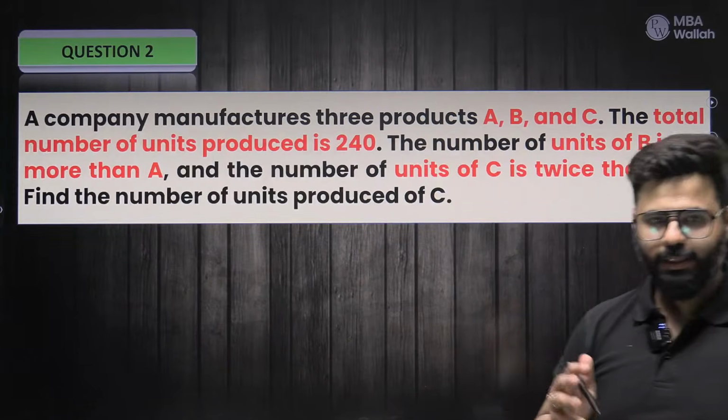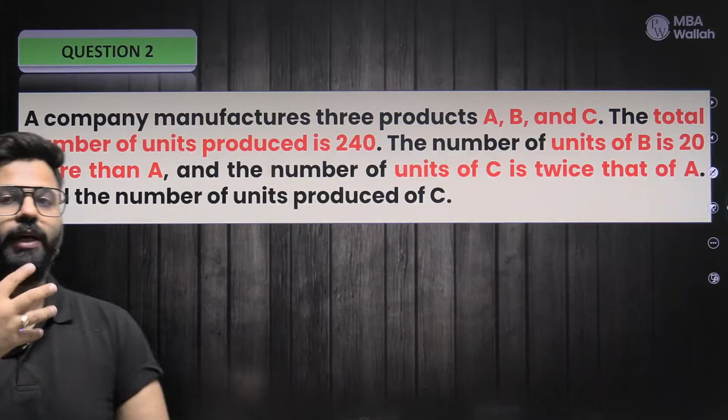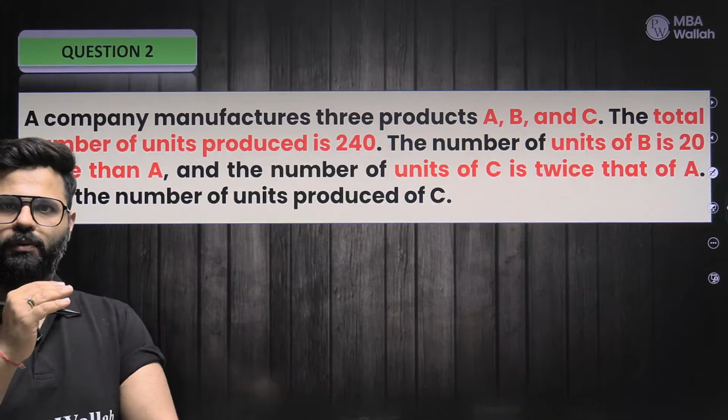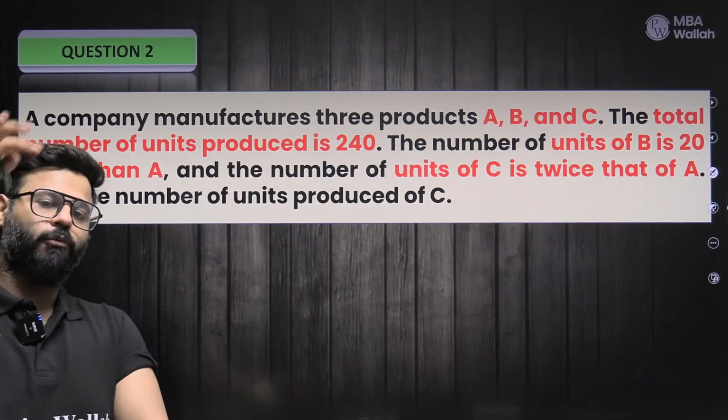Because 4x plus 8 was the age 8 years after, whereas we are looking for the age 3 years before, right? 4x is the present age. 8 years after it will be 4x plus 8, and 3 years before it will be 4x minus 3.